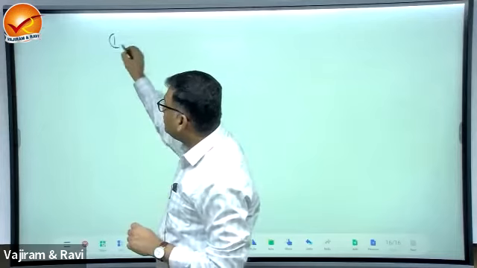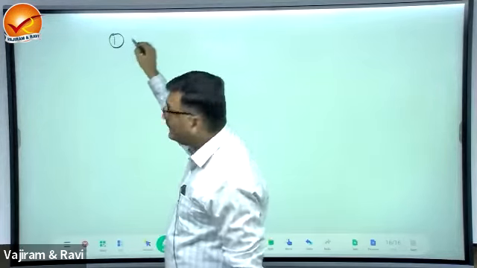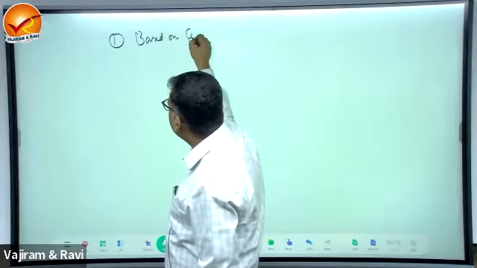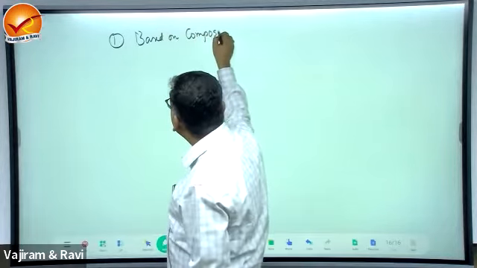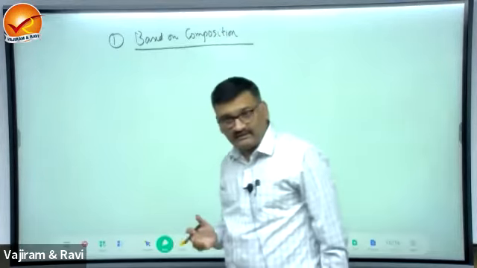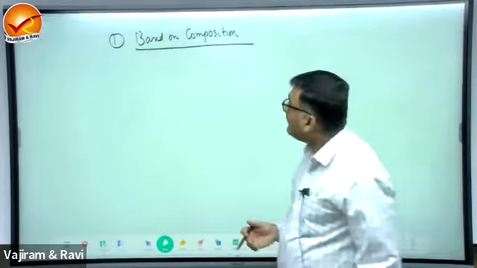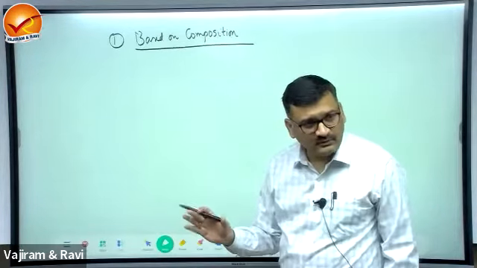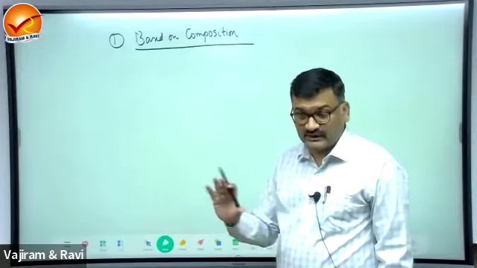So the first model, which was given around 1900, was based on composition. This was the first model of Earth's interior. It was in use up to the 1940s, up to the Second World War.